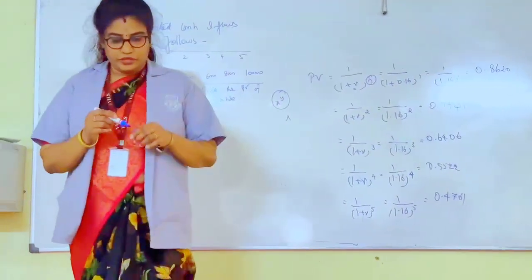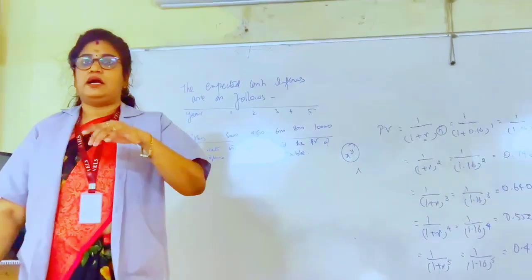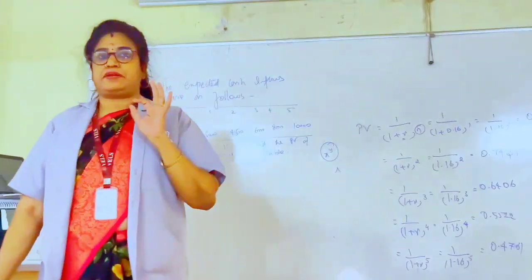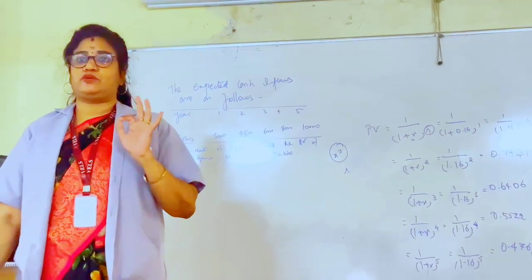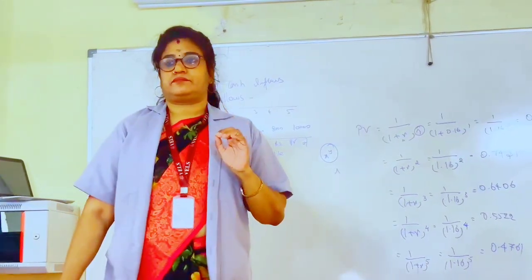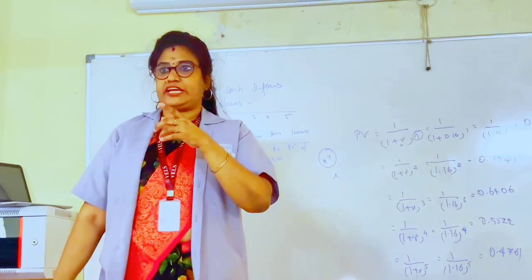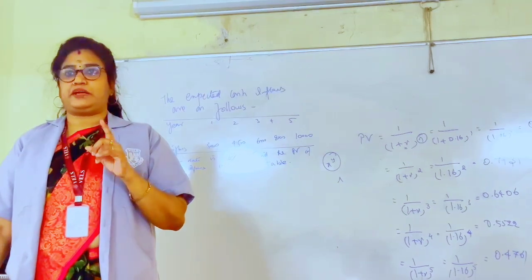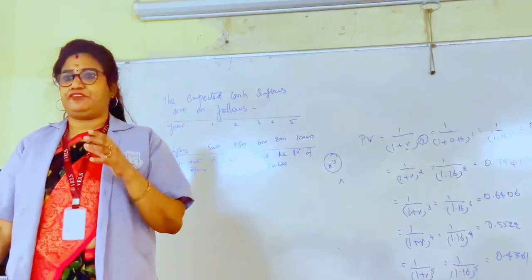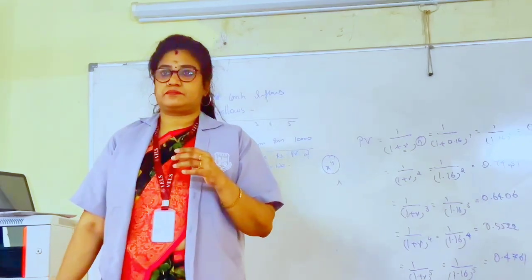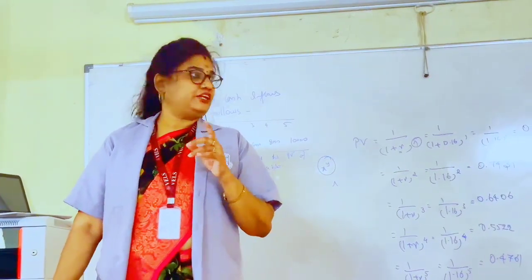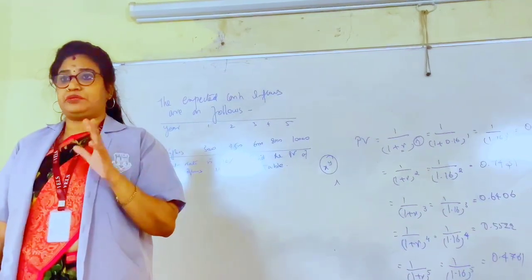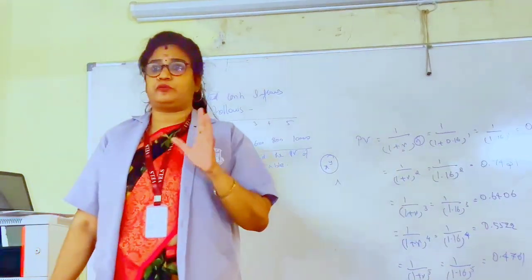Now in your phone, please go to Google and take the present value 1 rupee table. In your Google, you have taken the present value 1 rupee table. Just zoom in the table if you have located. You also have a compound value table and an annuity table. Don't go to that. Go take present value 1 rupee.